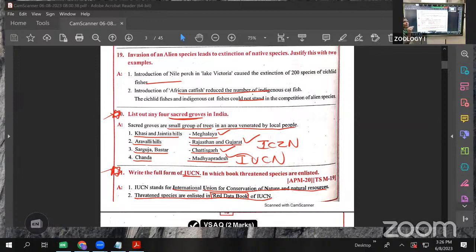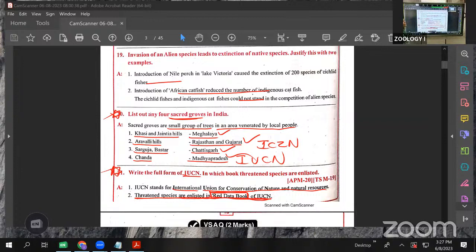How many leopards are there? How many cheetahs? And lions? Like that, they are numbering and enlisting them. Every year, they update these books that we call the red data book. Clear? Who maintains this? IUCN. Threatened species are enlisted in the red data book of the IUCN. What is the full form of IUCN? International Union for Conservation of Nature and Natural Resources. Threatened species are enlisted in the red data books of IUCN.